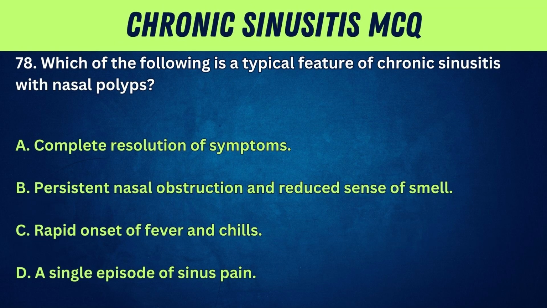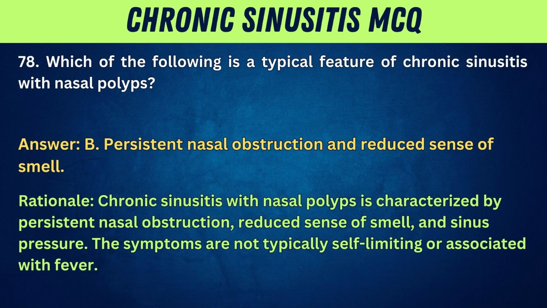78. Which of the following is a typical feature of chronic sinusitis with nasal polyps? A. Complete resolution of symptoms. B. Persistent nasal obstruction and reduced sense of smell. C. Rapid onset of fever and chills. D. A single episode of sinus pain. Answer: B. Persistent nasal obstruction and reduced sense of smell. Rationale: chronic sinusitis with nasal polyps is characterized by persistent nasal obstruction, reduced sense of smell, and sinus pressure. The symptoms are not typically self-limiting or associated with fever.